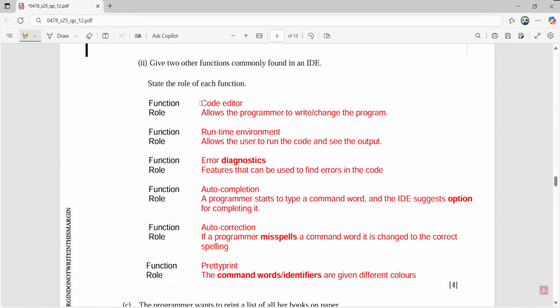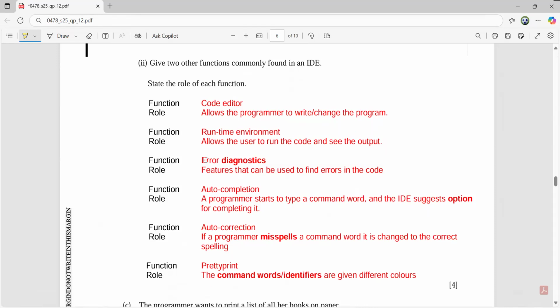A student can say code editor. So he needs to mention the role as it allows the programmer to write or change the program. That is what the code editor is doing. Similarly, runtime environment allows the user to run the code and see the output in the same place. Error diagnostics: features that can be used to find errors in the code. So these terminologies are somewhat what we have been doing in the class. So I hope that you remember them. But the role is self-explanatory. So simple. You just need to mention it in your own words, what you understand of each role.